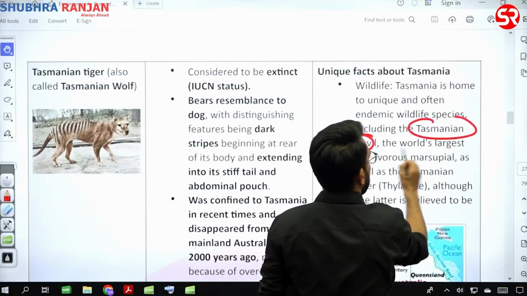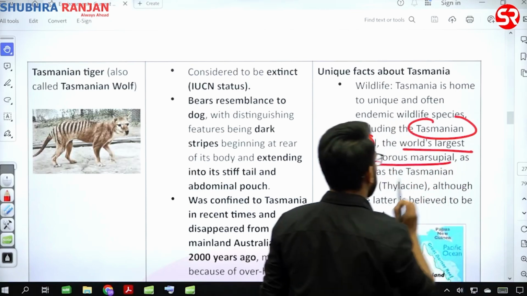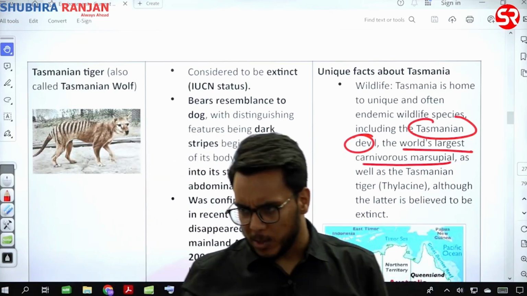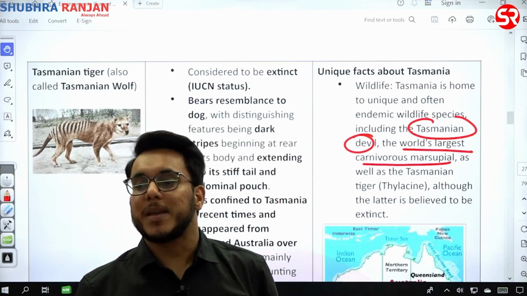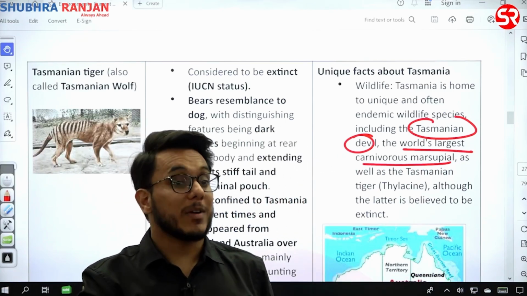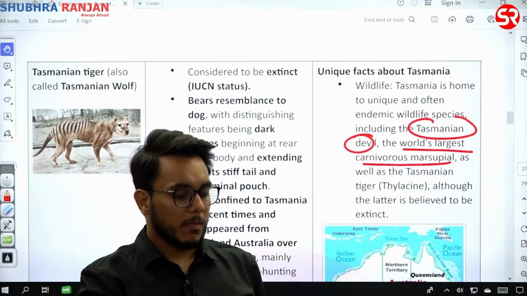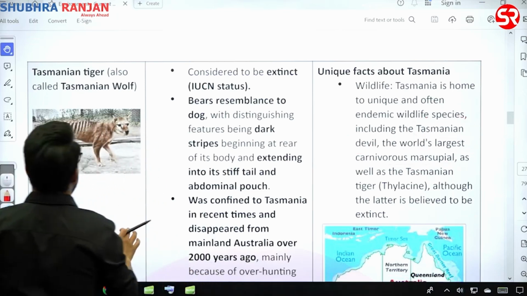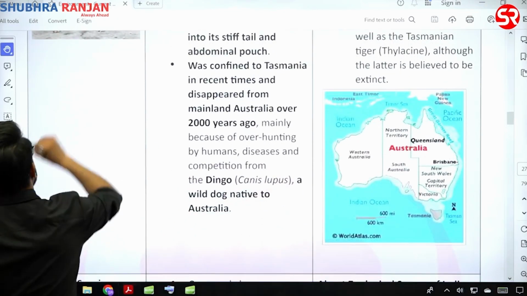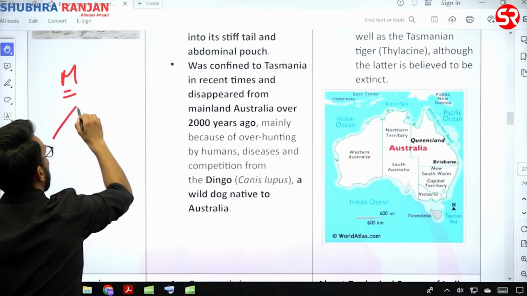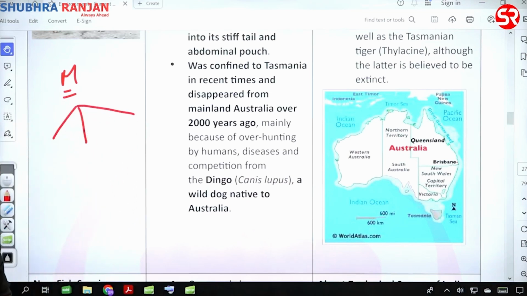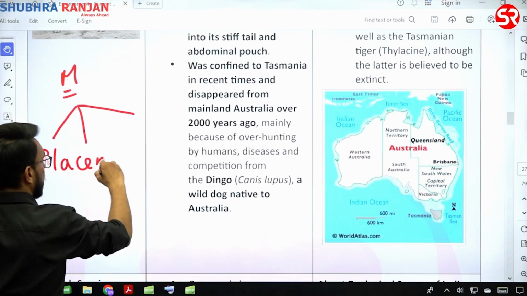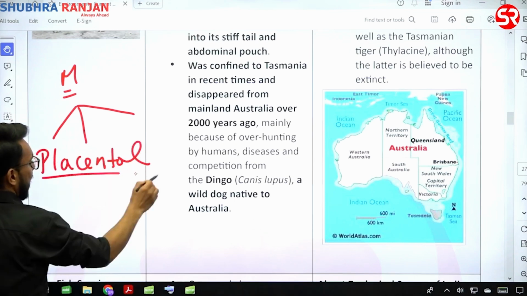the Tasmanian devil, which is the world's largest carnivorous marsupial. Okay? Already they asked the question on marsupials. What are marsupials? See, when we talk about mammals, understand, mammals are broadly of three types. Placental mammals.